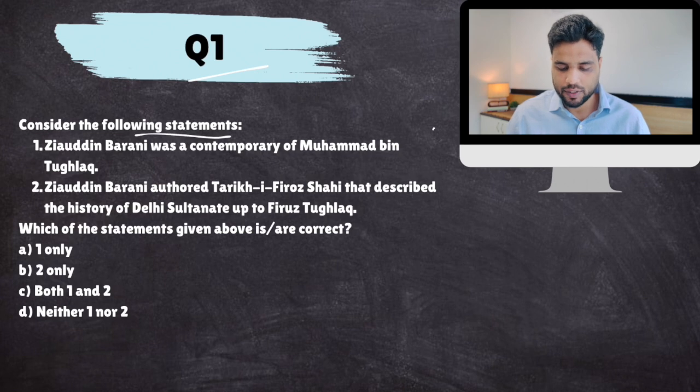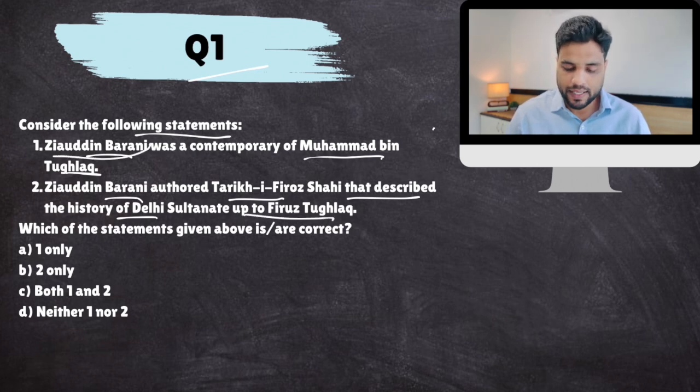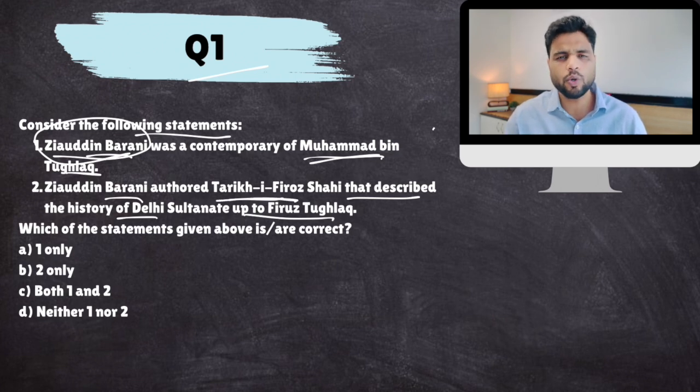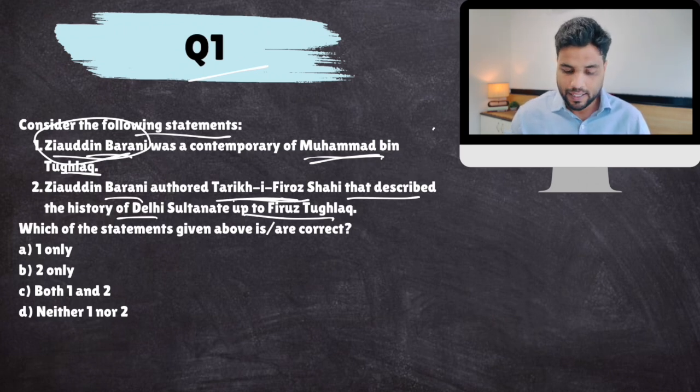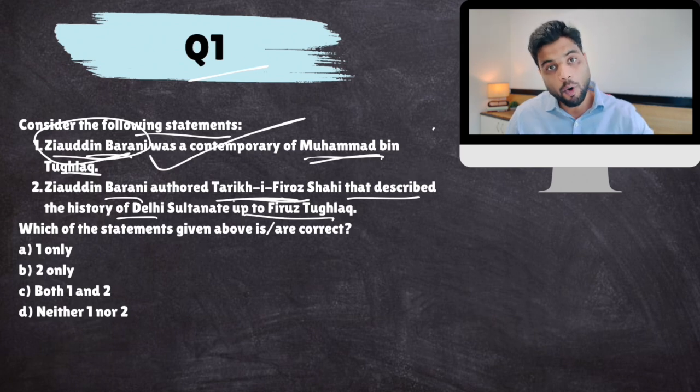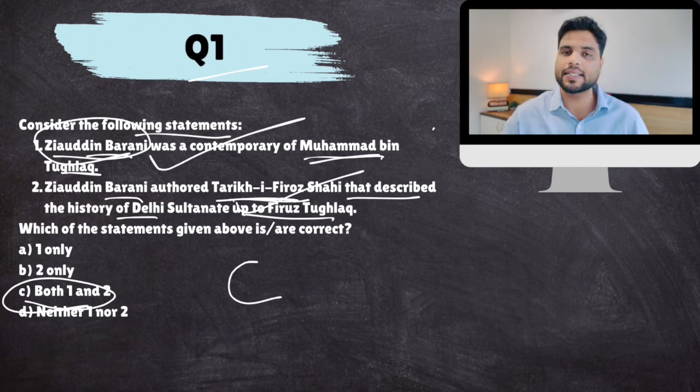Question number 1. Consider the following statements. Ziauddin Barani was a contemporary of Muhammad bin Tughlaq. Ziauddin Barani authored Tarikh-e-Firoz Shahi that described the history of Sultanate up to Firoz Tughlaq. Now, Ziauddin Barani was a courtier in Muhammad bin Tughlaq's court and he was a contemporary of Firoz Shah Tughlaq as well. And he did write Tarikh-e-Firoz Shahi. He also wrote many other books with respect to political science, political philosophy, all these things. So yes, he was a contemporary of both Muhammad bin Tughlaq as well as Firoz Shah Tughlaq. So both are correct in this case.